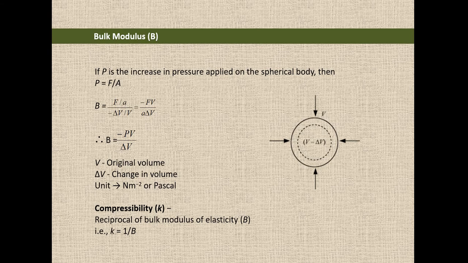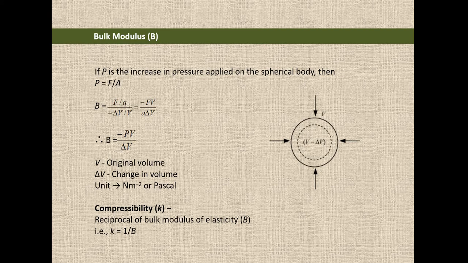So we can write F by A as pressure. So bulk modulus equals minus P by delta V by V, and what does the negative sign show? As force increases, there will be a decrease in volume, and that is shown by that negative sign. So when we write bulk modulus, we will not write it as a negative value.